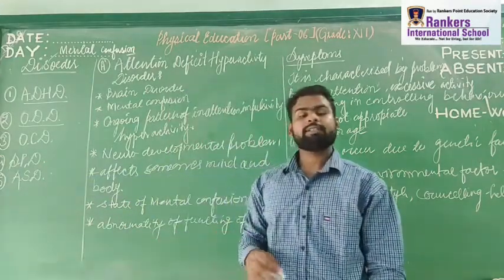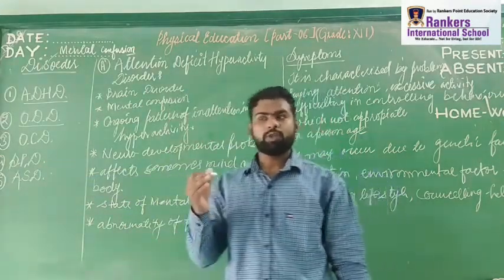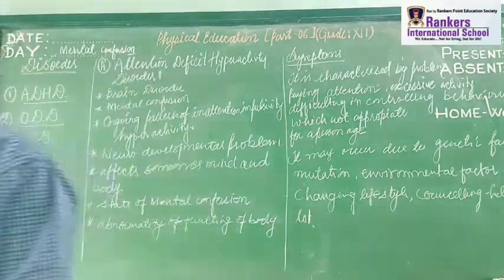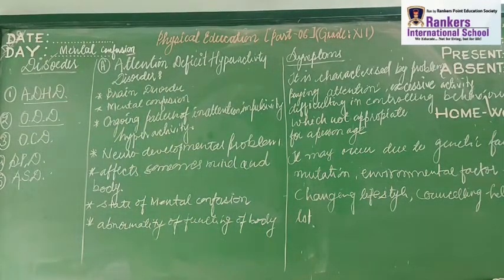ASD, autism spectrum disorder, is linked with the group of developmental disorders, right?